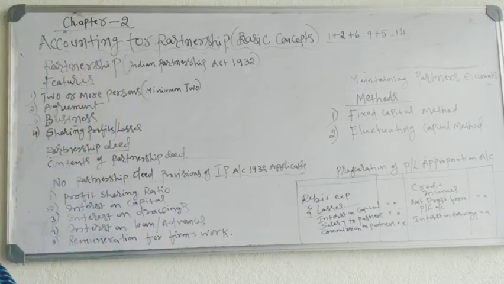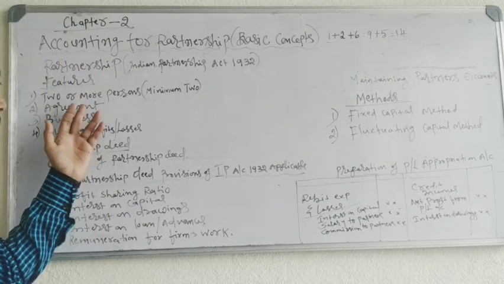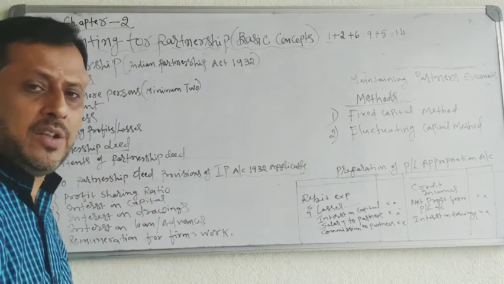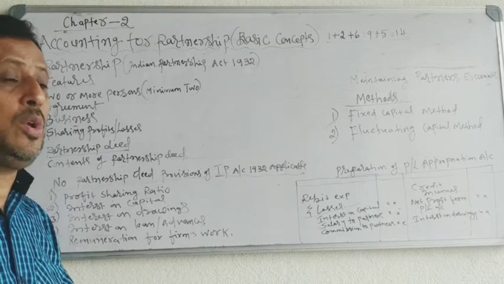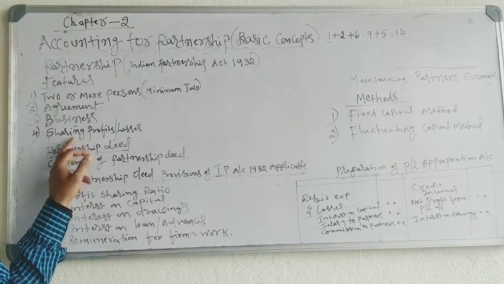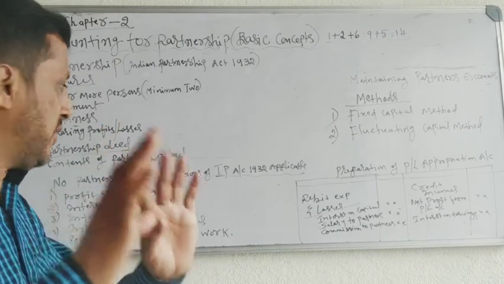Okay. So, these are the few features of a partnership business. One, partnership business is started by 2 or more persons. Partnership business is created by an agreement among the partners. Partnership business is started for doing some legal and lawful business. Partnership business is started for earning profit and sharing of profit among all the partners.